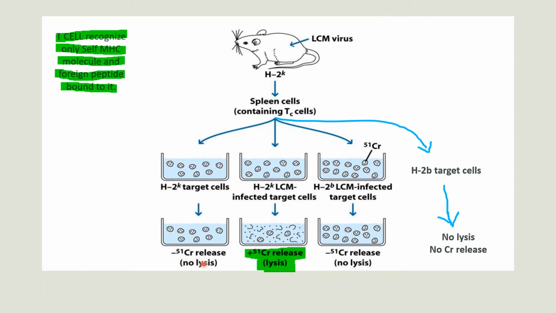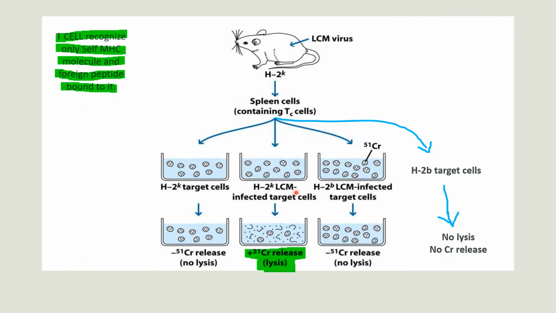If there is no cell lysis, how will the chromium release out from the cell? Why is there no cell lysis? Because here MHC is self-MHC but there is no bound antigen. This is a non-infected cell. Here antigen is absent. That's why there is no cell lysis.